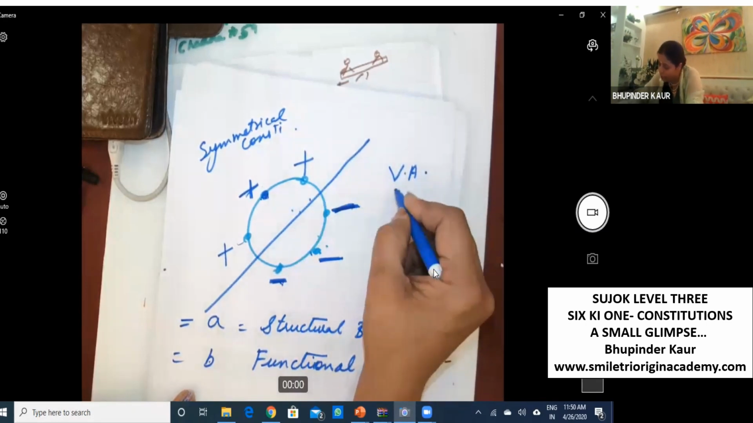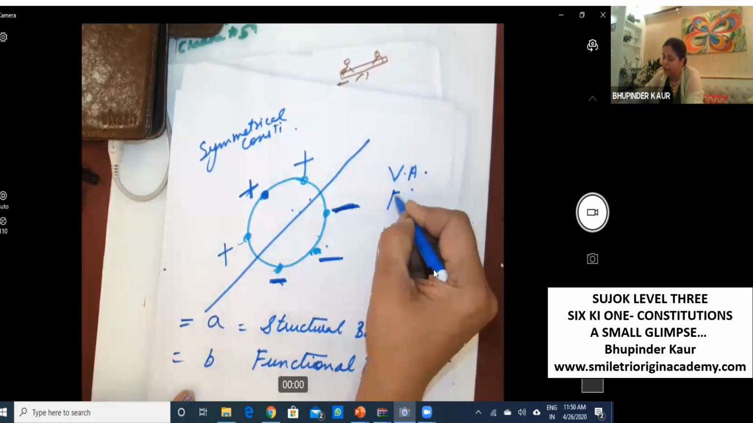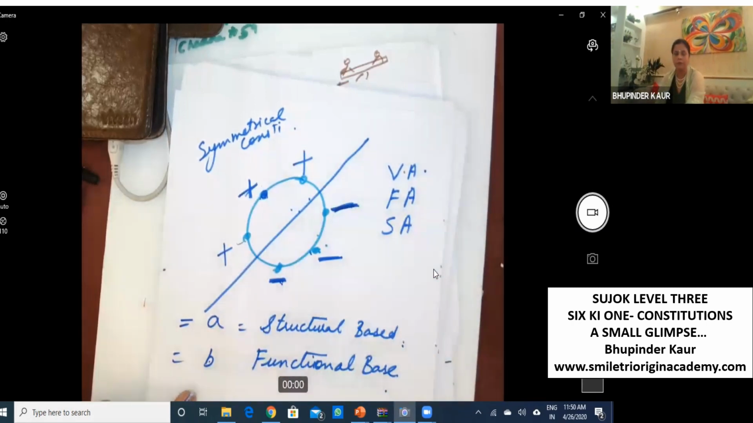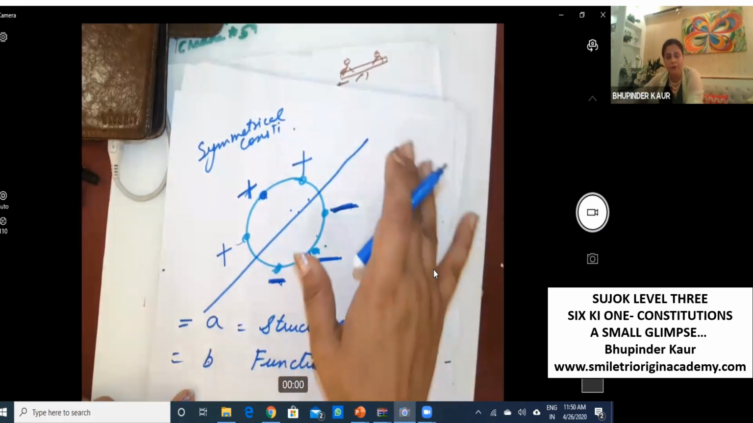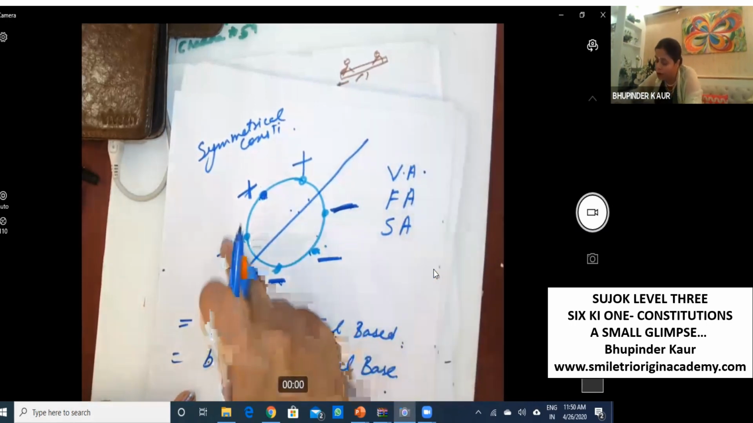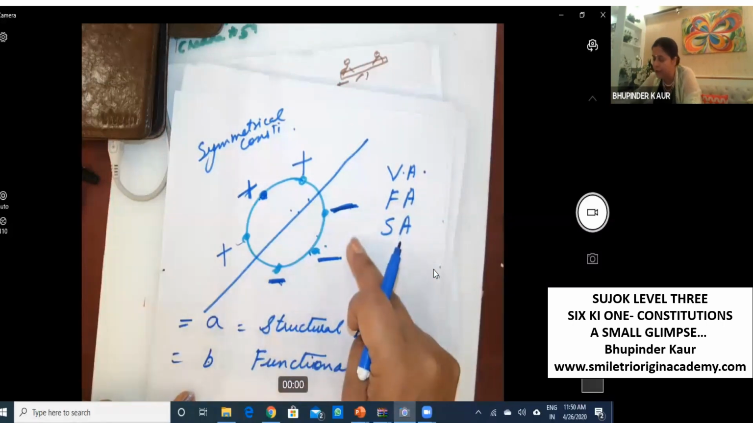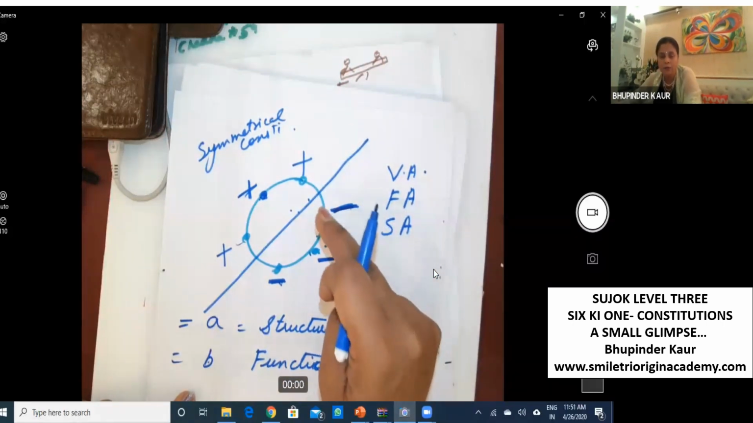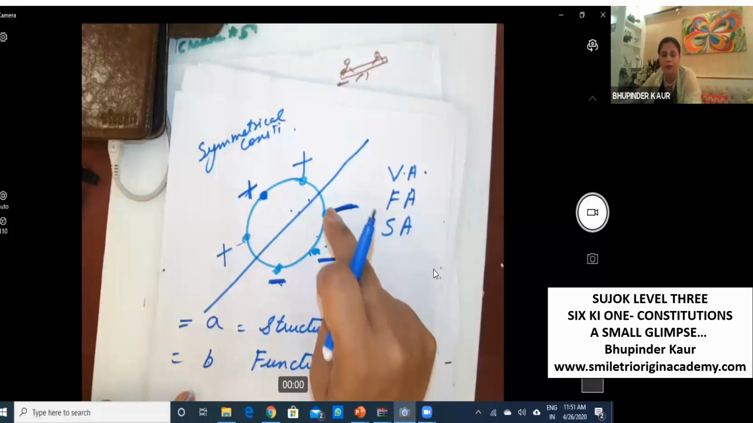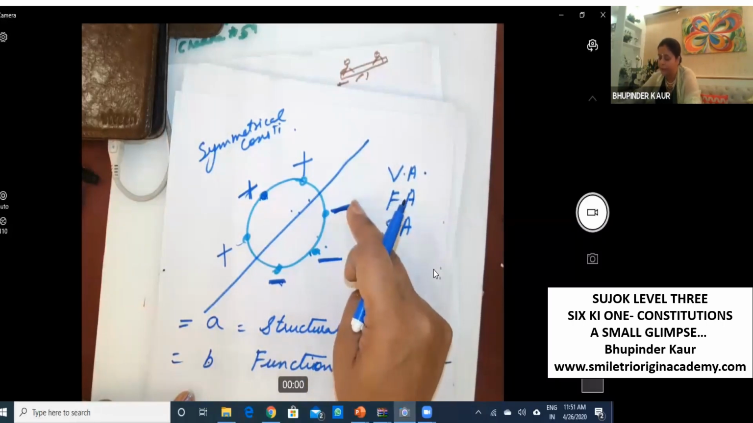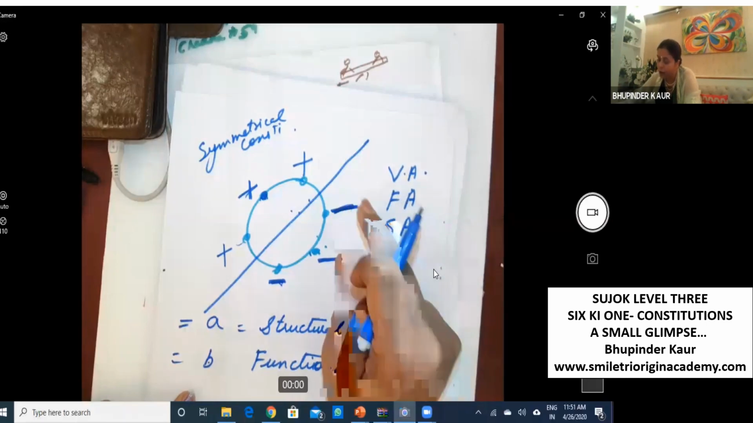So we have vertical axis, we have frontal axis, and we have sagittal axis in this picture. In our body, we have 3 axes. But because of excessiveness and deficiency, one axis you will find missing or deformed. So in this situation, how to do treatment?